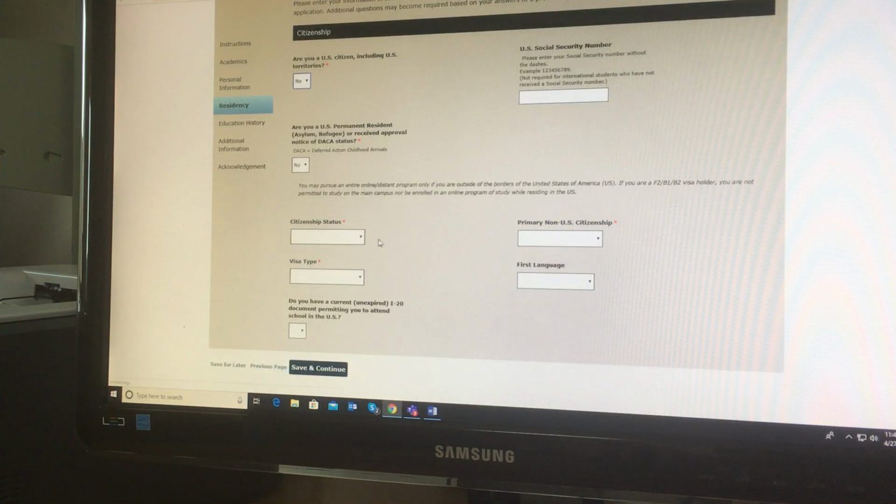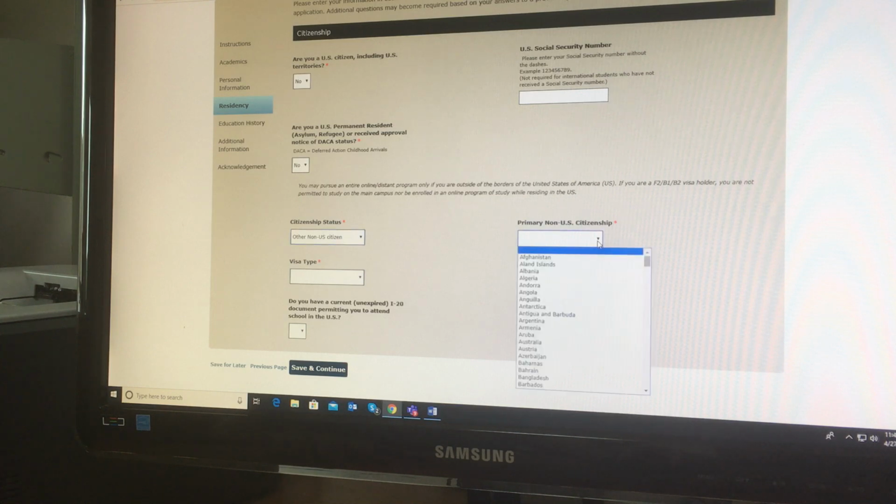So what is your citizenship status? Maybe you will have to explain that you are other non-US citizen. Okay, I think this is the best for all of you, but there are several options. You can go through them and read them, but I think this applies to those who are interested in our program. Other non-US citizen. Okay, so primary non-US citizen is the other requirement that you have to fill in here.